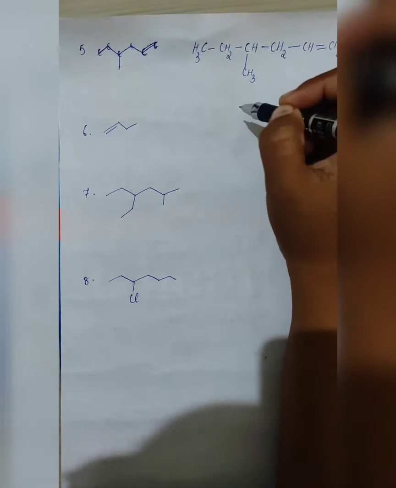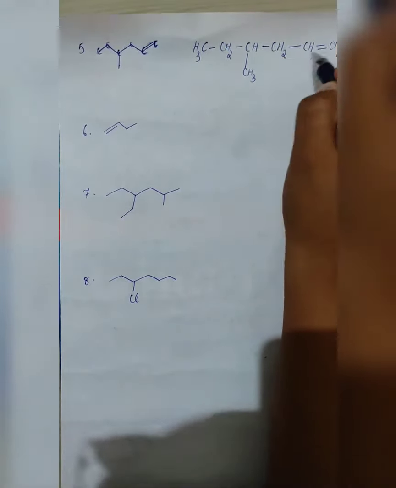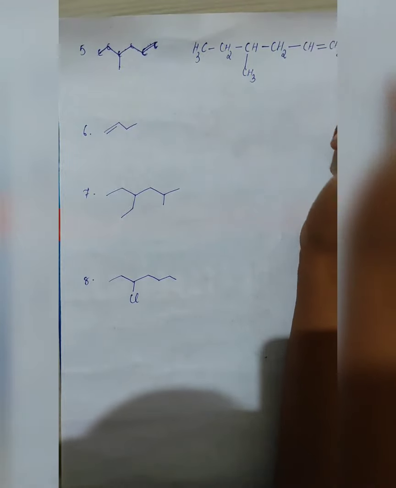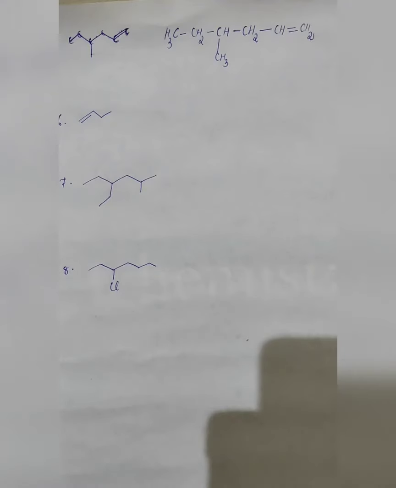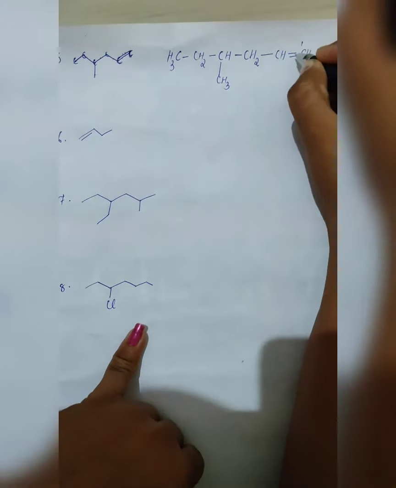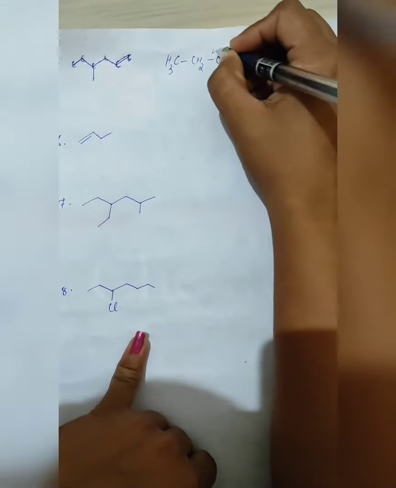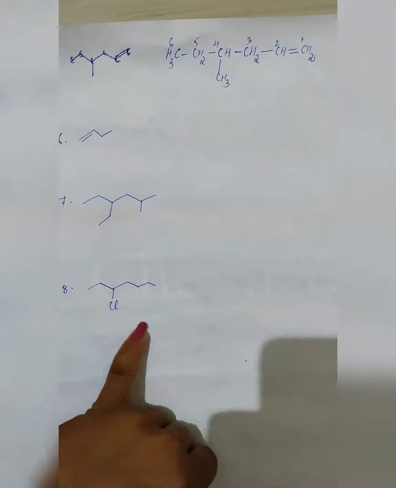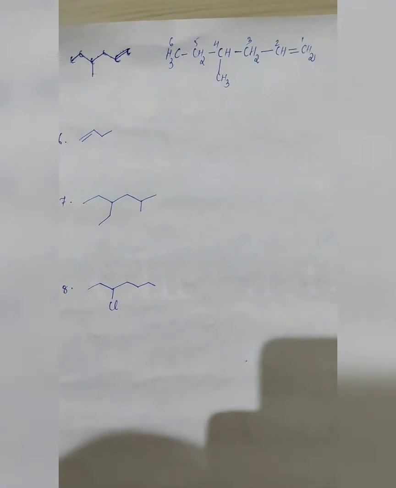Now this is an alkene. Here there are no halogens present. So our first motif will be that the double bond should get the least number, followed by the substituent. Here the double bond is here, so numbering will start from this place: 1, 2, 3, 4, 5, 6. But while we are naming them, the substituent will be named first. Remember, the double bond will be given the least number, but the naming will start from the substituent.